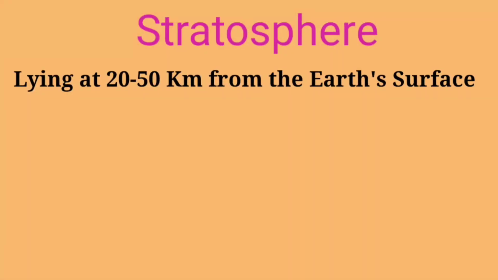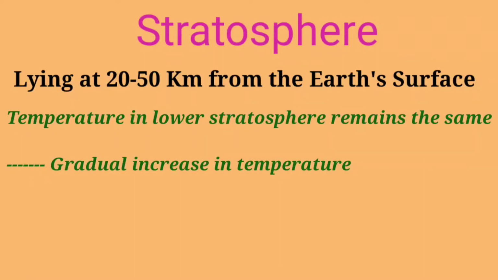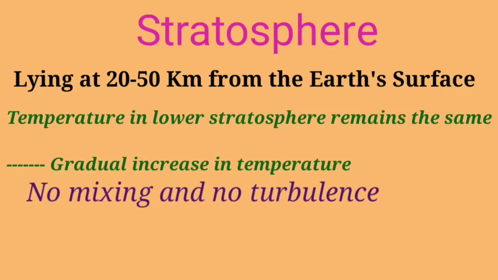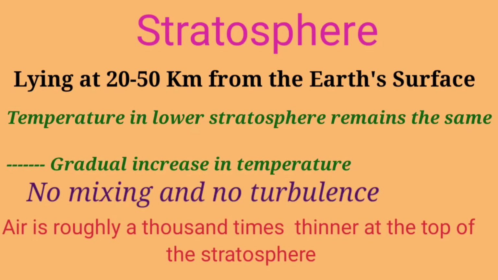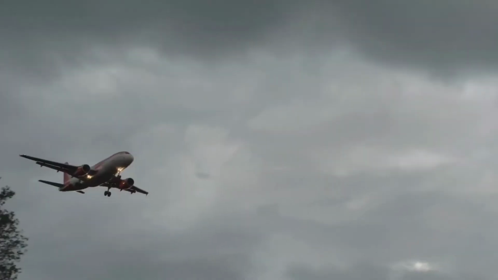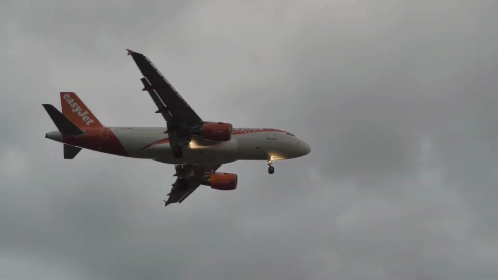Let's talk about the second layer, that's called the stratosphere. This layer is lying at about 20 to 50 km from the Earth's surface. The temperature in lower stratosphere remains the same, but beyond this there is a gradual increase in temperature. Unlike the troposphere, there is no mixing and no turbulence in this layer. Air is roughly 1,000 times thinner at the top of the stratosphere than it is at sea level. Because of this, jet aircraft and weather balloons reach their maximum operational altitudes within the stratosphere.